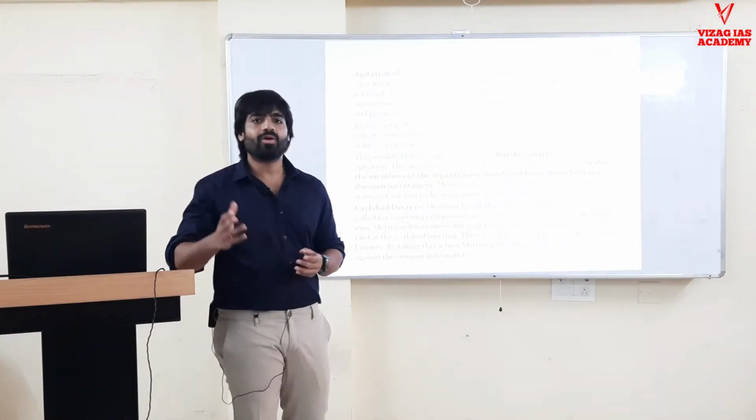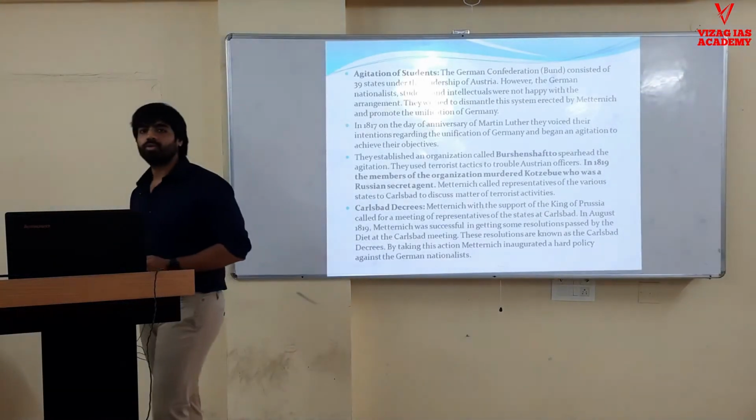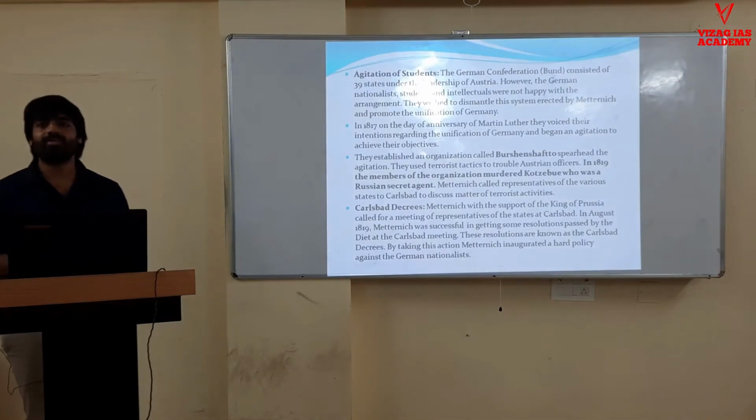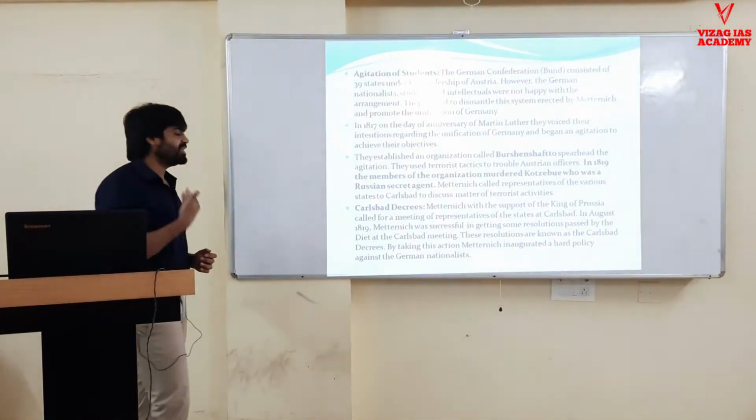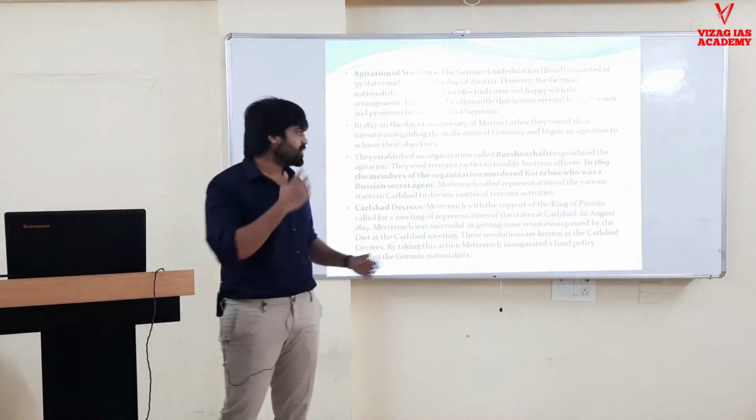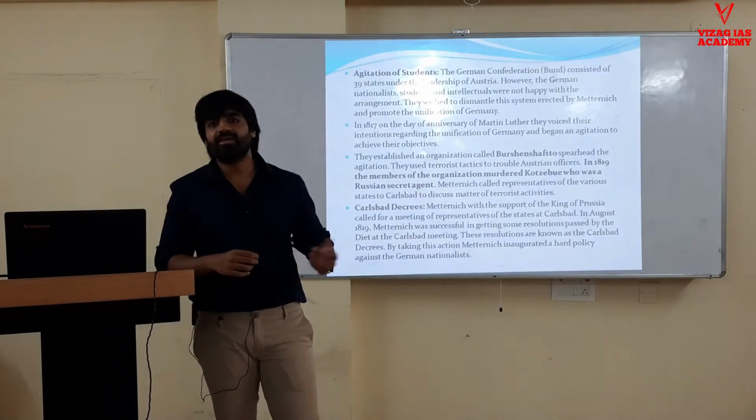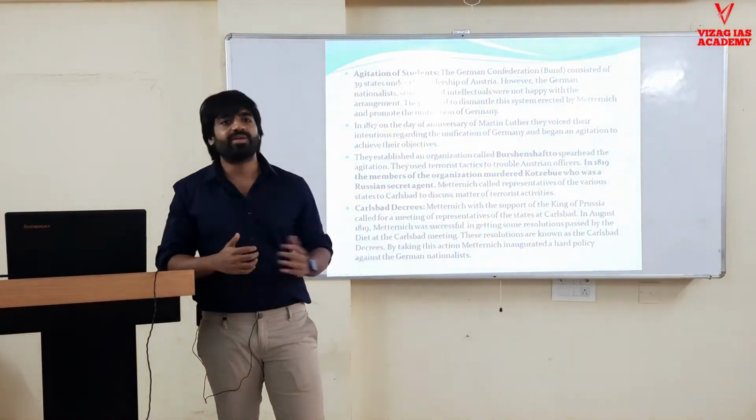I just wanted to bring a parallel between both of these. Whenever there is a revolution, you find similar kinds of things. So these groups became very radical and started doing all kinds of mischievous terrorist activities.